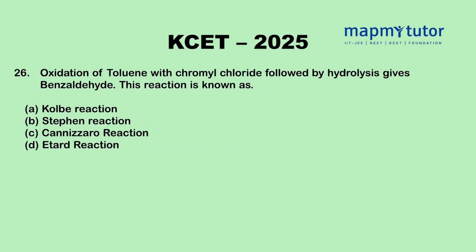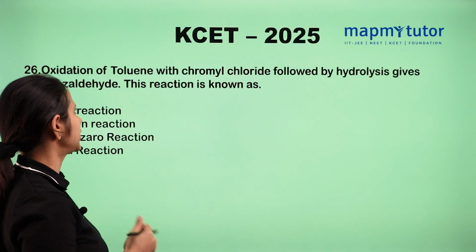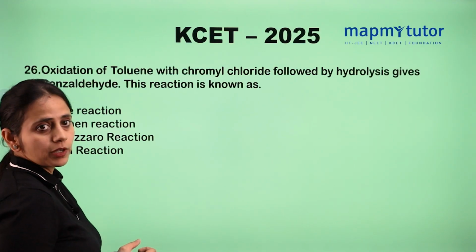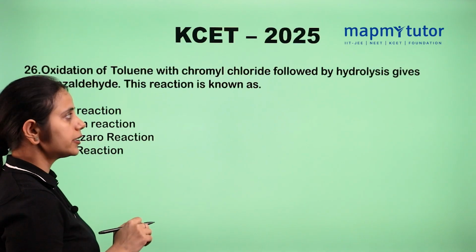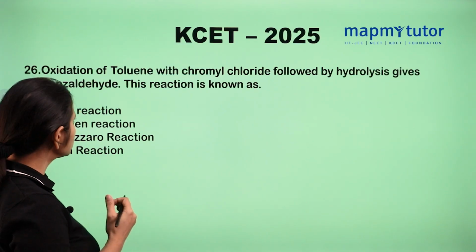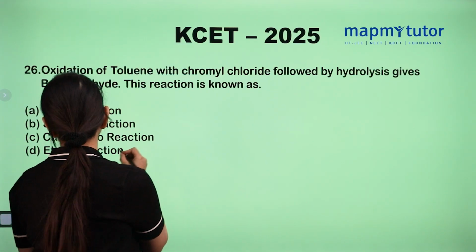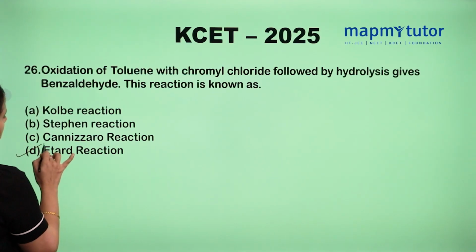Next is oxidation of toluene with chromyl chloride followed by hydrolysis, which gives benzaldehyde. This is a very famous reaction of the chapter aldehyde, ketone and carboxylic acid. It mostly comes in all the exams, so you must know this reaction. This reaction is known as Etard reaction.